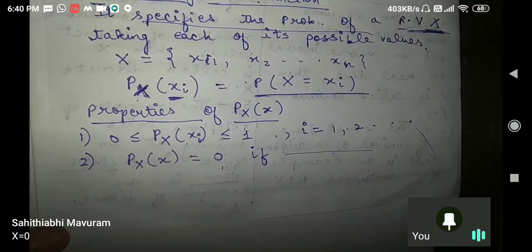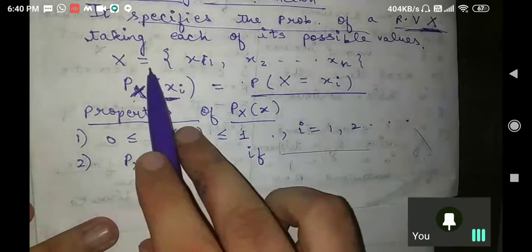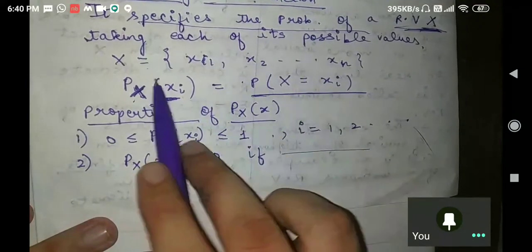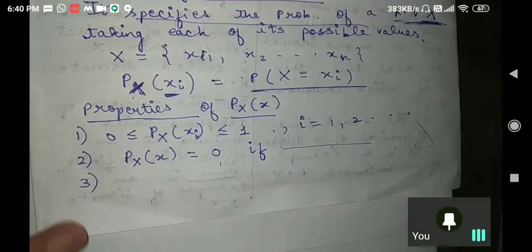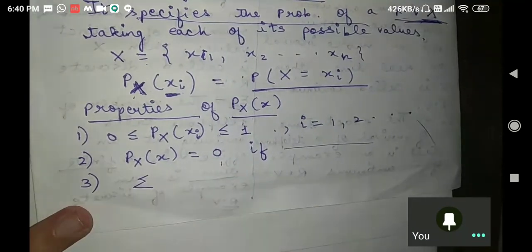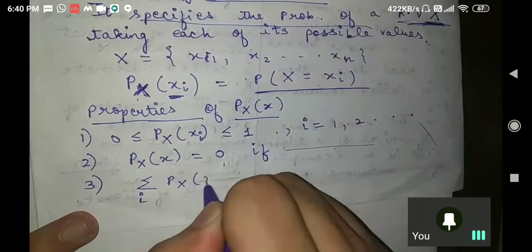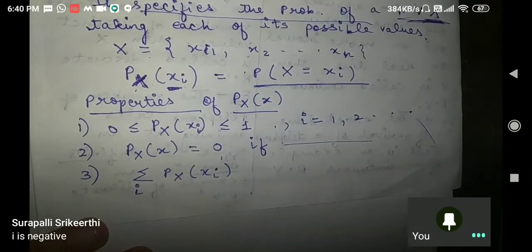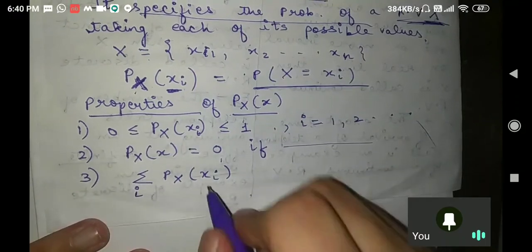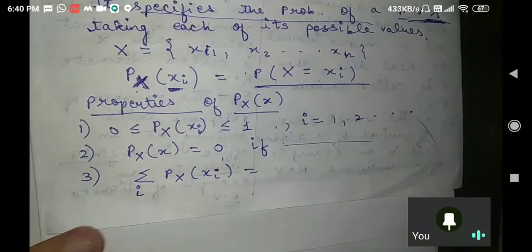Yeah, you can say like that also, and your capital X is taking this value. So I will make you understand. You are very close to the answer. Suppose I am saying the summation over i of p x of xi equals what? I will explain what is the value of this. Very interesting.